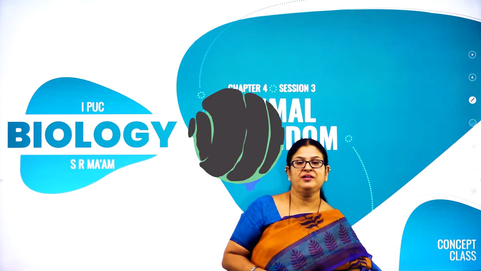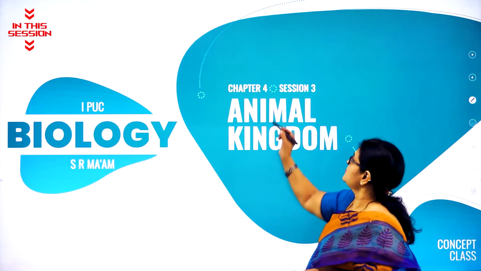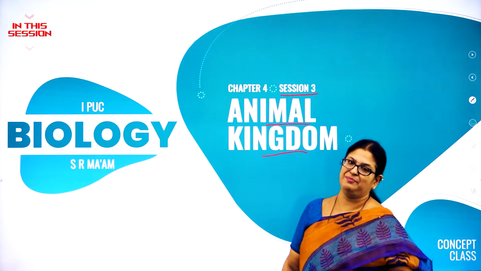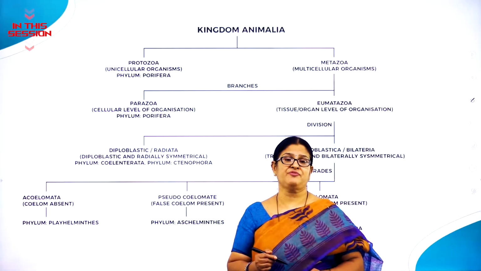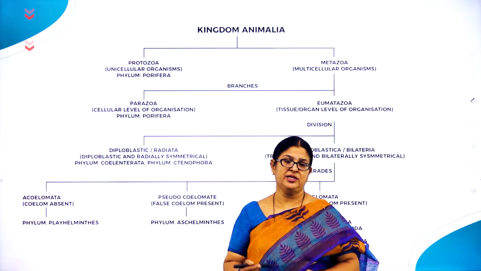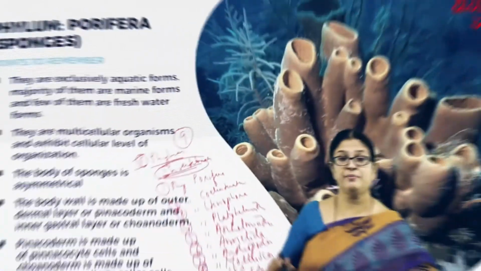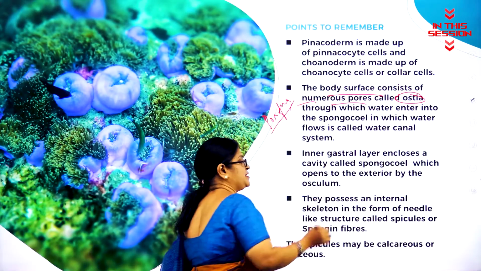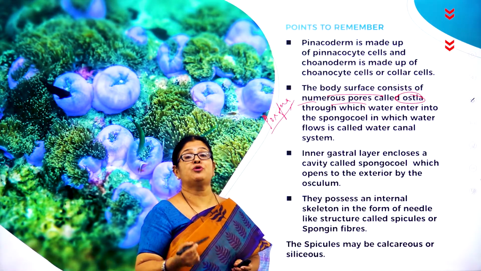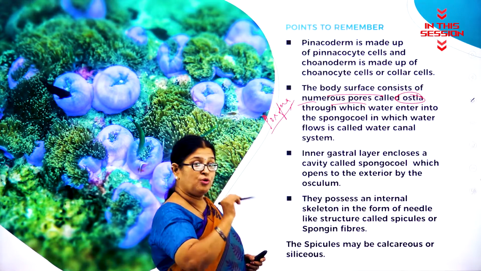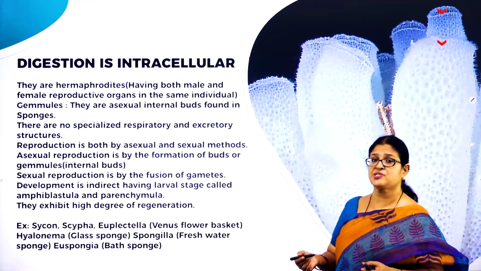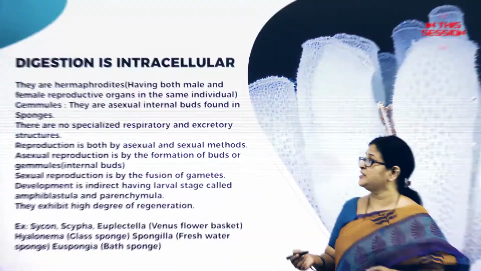Hi everyone, welcome back to session 3 of this very important chapter called Animal Kingdom. We classify the animals into diploblastic and triploblastic animals, right? Remember 9 invertebrate phyla. Why do these animals have the name poriferans, pore bearers? The whole of the body has numerous minute pores. So digestive system and respiratory system are absent here.